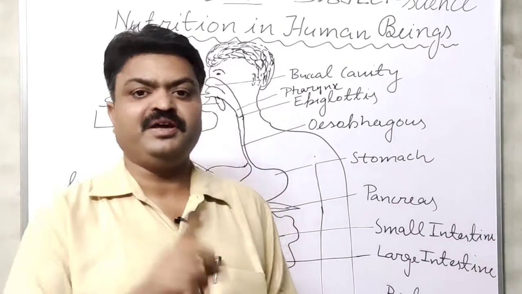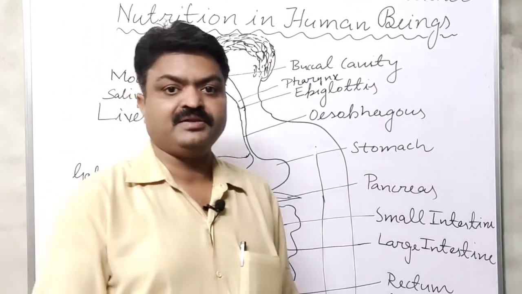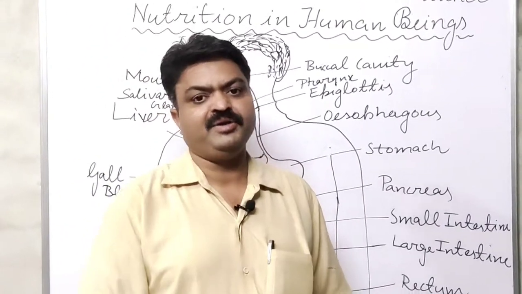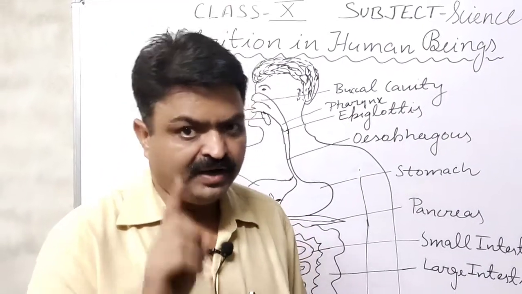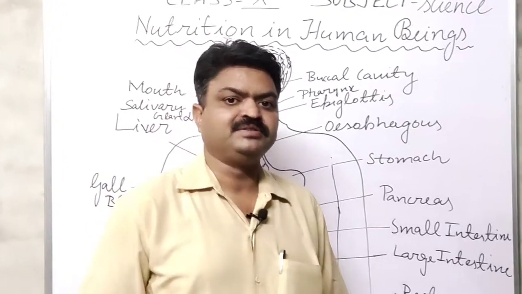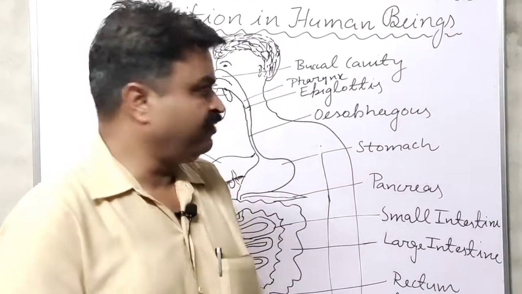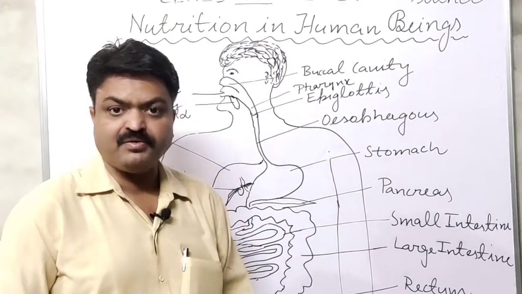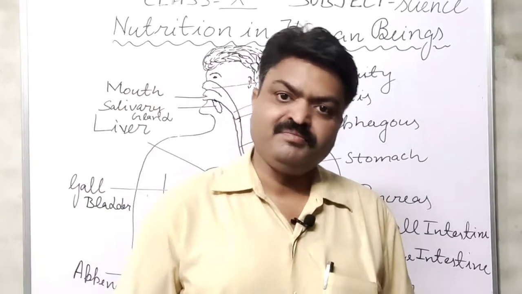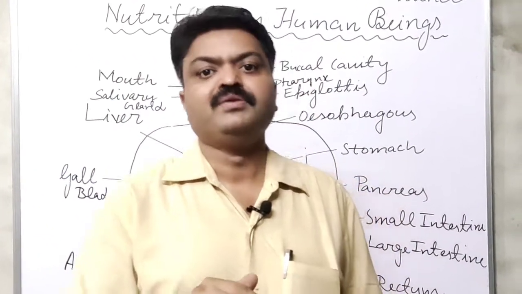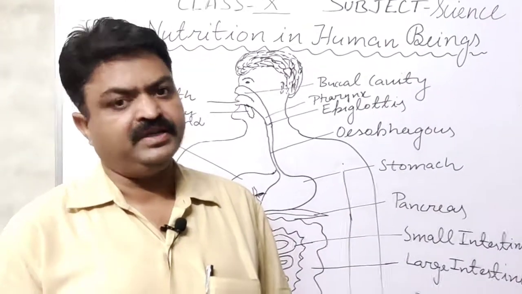Yes, you are right. We have the holozoic mode of nutrition, in which we take ready-made food, and that ready-made food is digested and absorbed inside our body. This mode of nutrition is known as the holozoic mode of nutrition. If we speak about the eating habit of humans, student, then we are omnivores because we can take both plant and animal products as food.